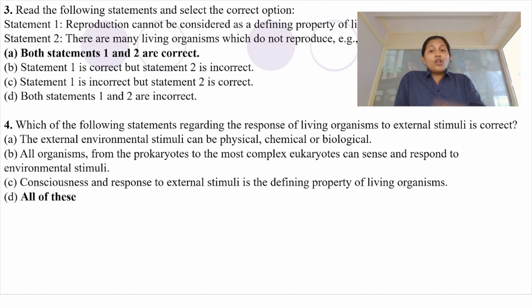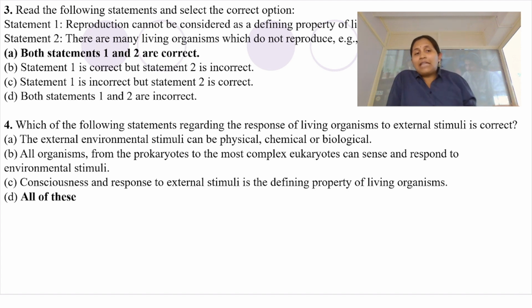There is also a biological stimulus, which comes from your own system. Your own system also produces certain types of stimuli. That stimulus can be biological if it comes from within, or if a biological organism is giving you an external stimulus. That is also the case in both regards. It is true, so one statement we have crossed.